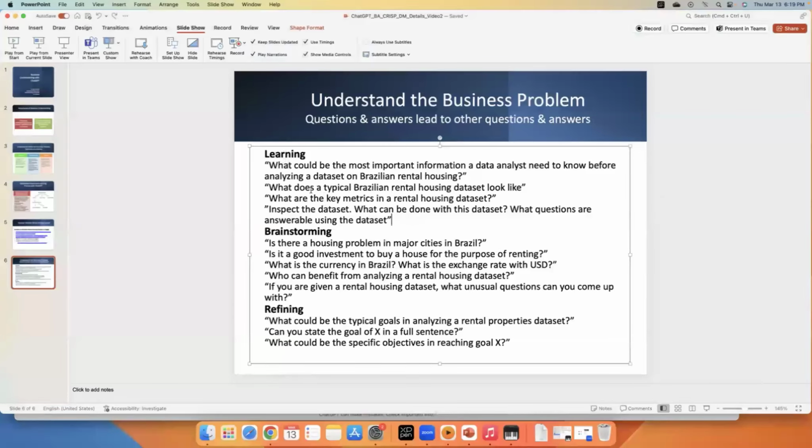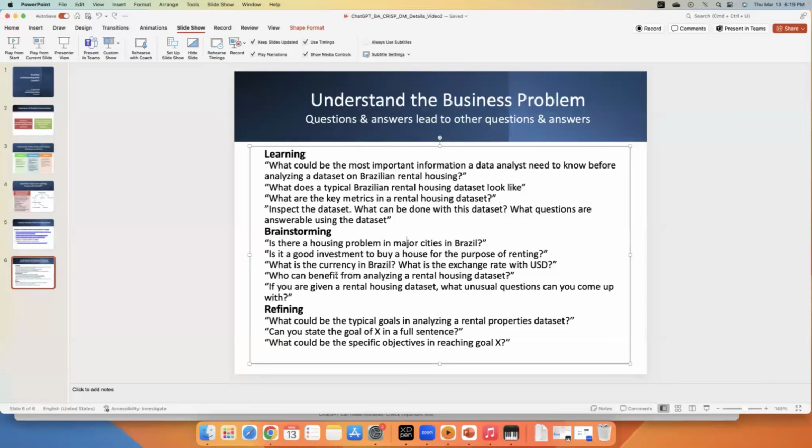Now, going back to what else can be asked, the next part could be what questions are answerable, what can be done with this data set, or the key metrics in a rental housing data set. The next stage is brainstorming. Let's try a couple of these brainstorming questions.